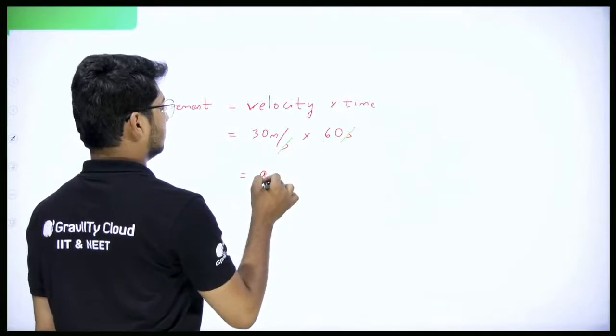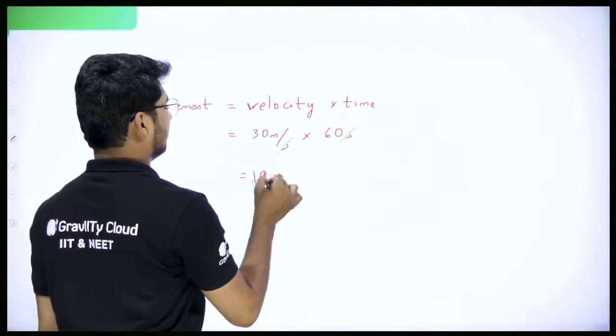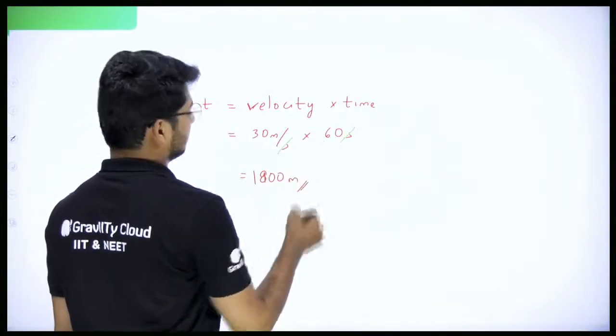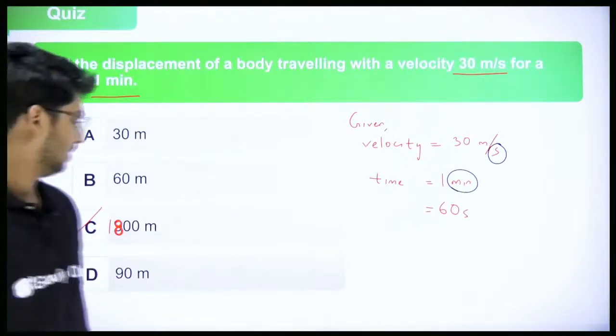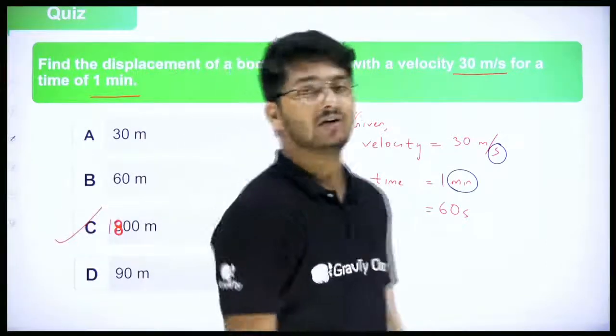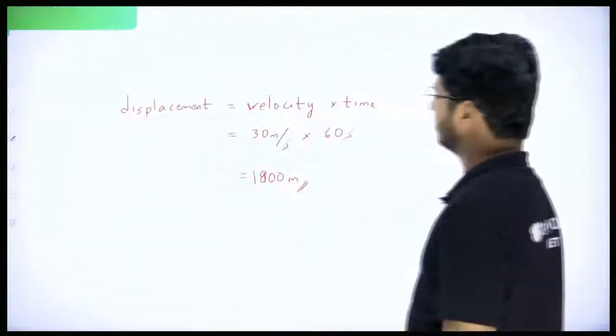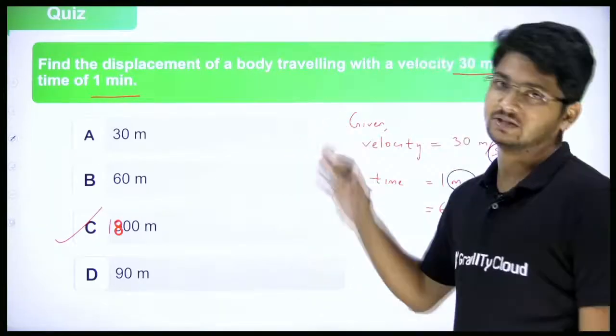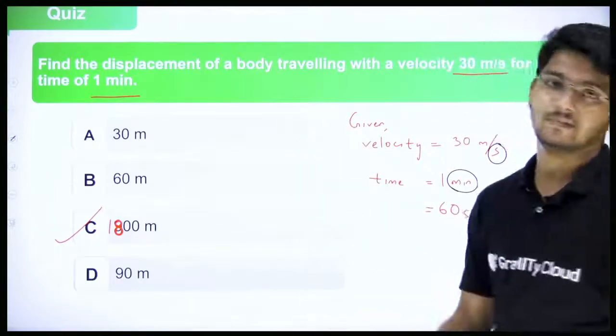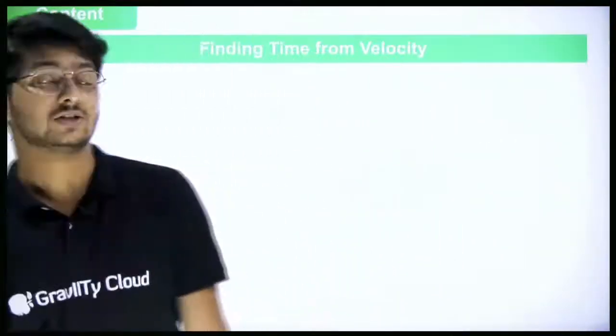3 into 6, I think my mistake. It should be 1800 meters. Wrong option, right? So the answer should be 1800. My mistake. 1800. Clear? There you have the answer. Understood? So the displacement is 1800 meters. Not any of them, Option C. 1800 meters. Clear? Okay. Now next.